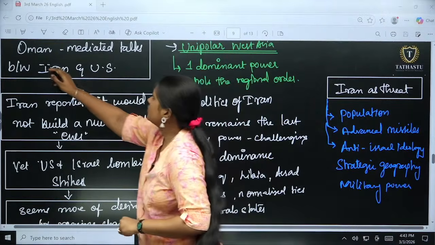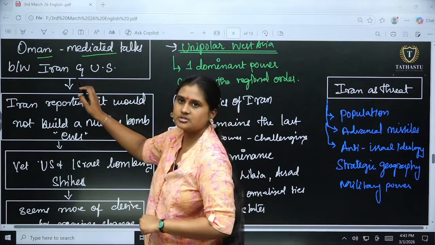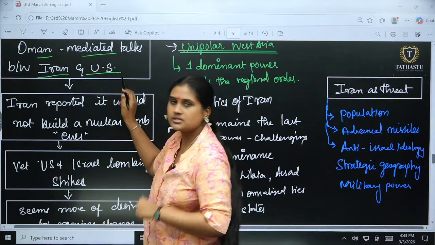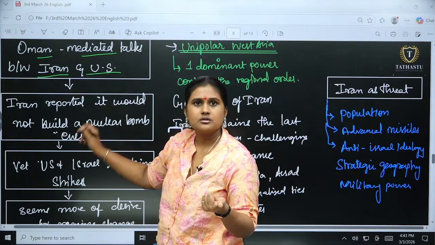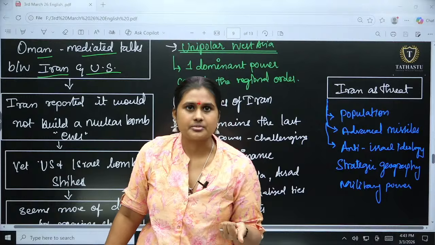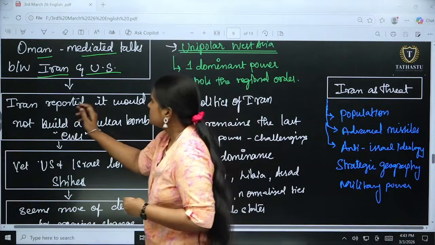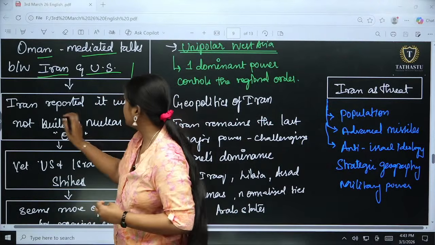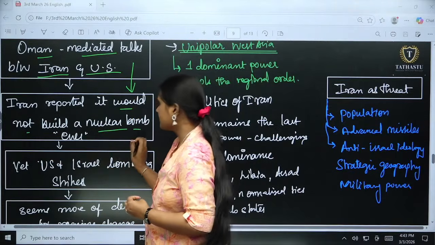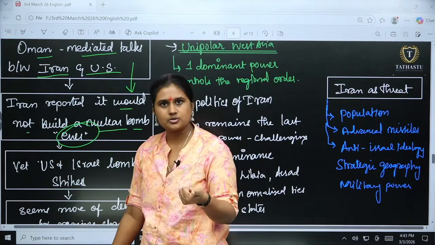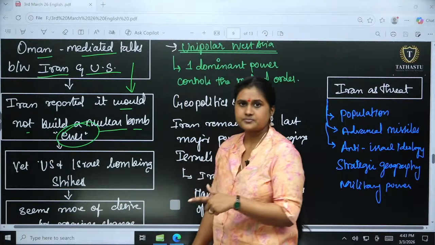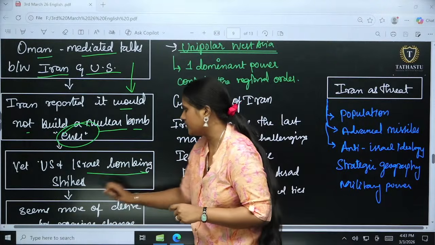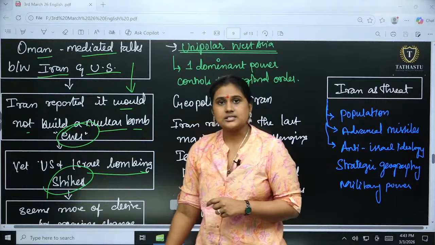So first, Oman initiated the mediation, the talks between Iran and the US, right? It was going on, the war is larger than the nuclear weapon. Eventually what happened, Iran reported it would never build a nuclear bomb. They had already said that, but still the US and Israel started bombing and launching strikes.